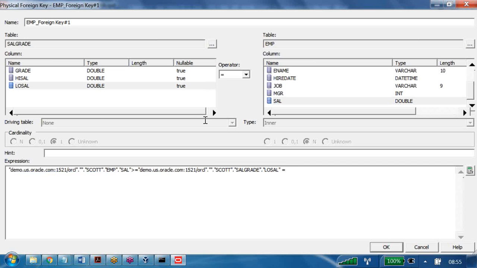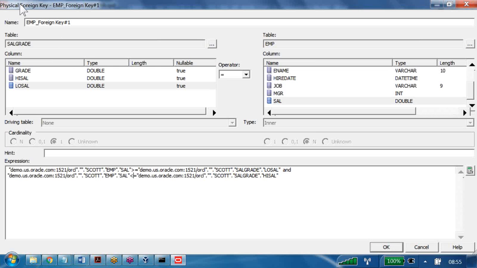And for the hi sal column, it is less than or equal to. So the salary column should be greater than or equal to low sal and less than or equal to hi sal. Now if you click OK, before clicking OK, what is the join condition showing here?